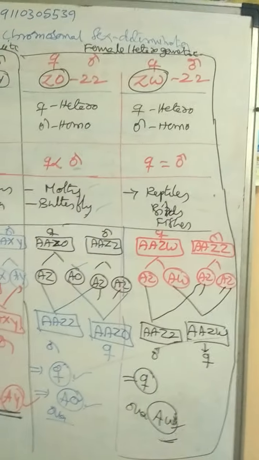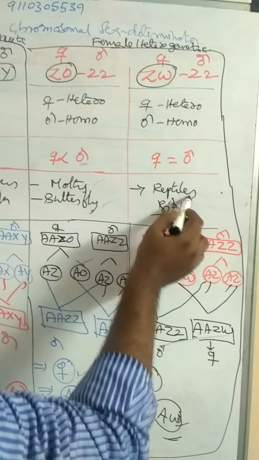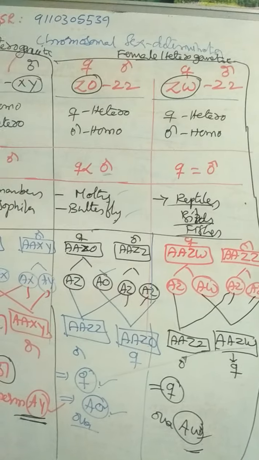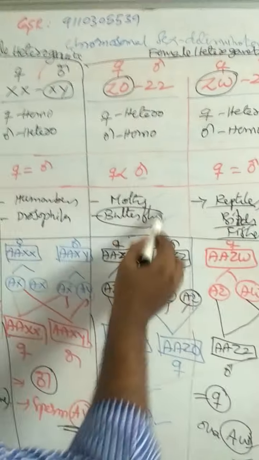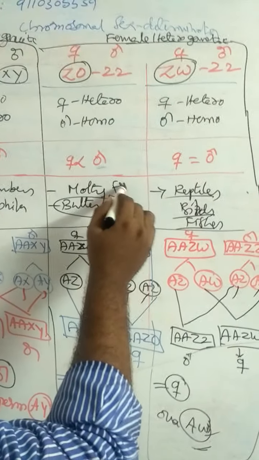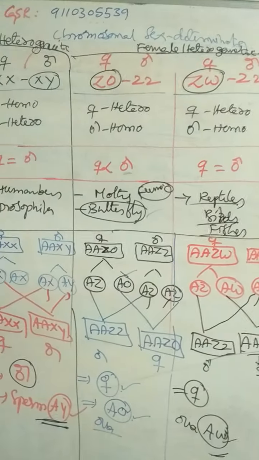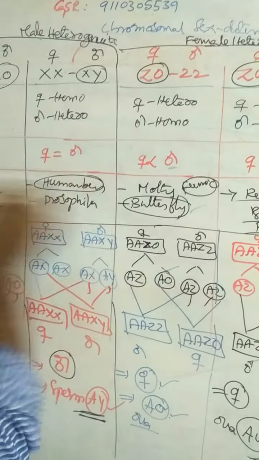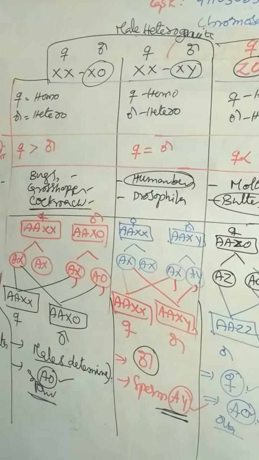What type of sex determination method is in birds, fishes and reptiles? ZW-ZZ. In butterflies and moths? ZO-ZZ. In human beings? XX-XY. In cockroaches?